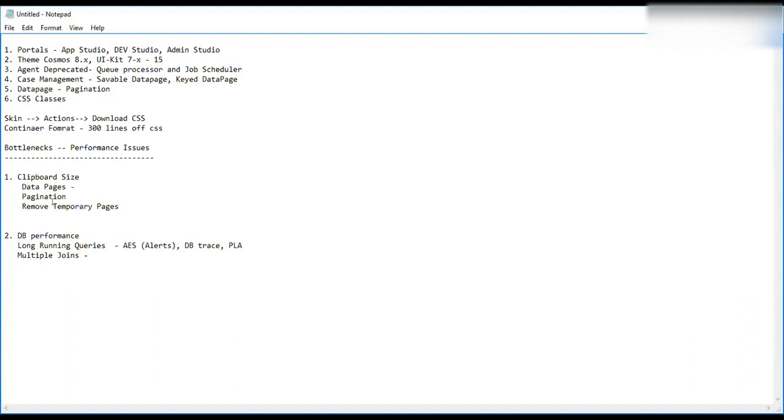But how to store into the repositories? For example, we are using some transactional table, and we are using the data in the UI. So how to store it? On every submit of the page, we have to do an OBJ save to the external tables. There is no other way. If you want to avoid OBJ save on every submit, you have to use a saveable data page.